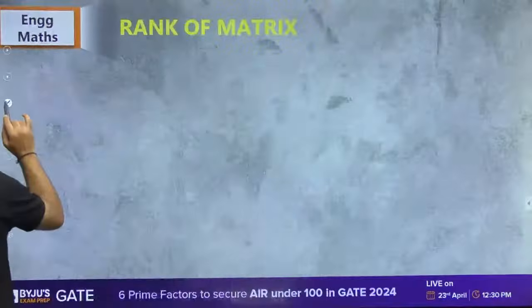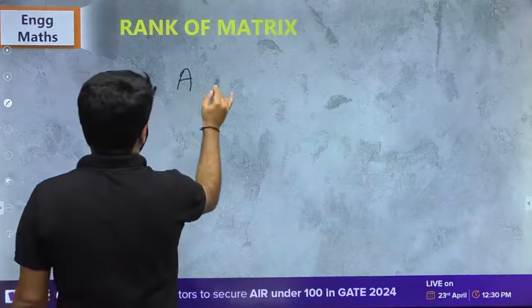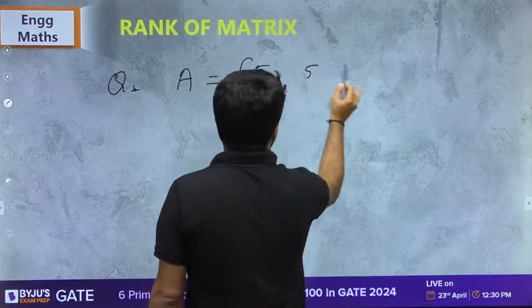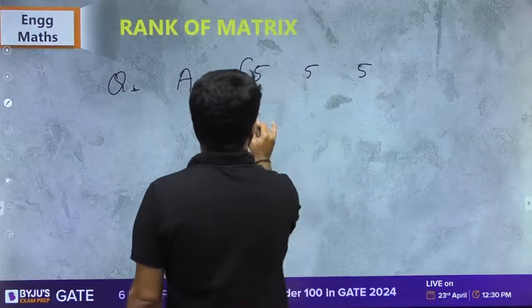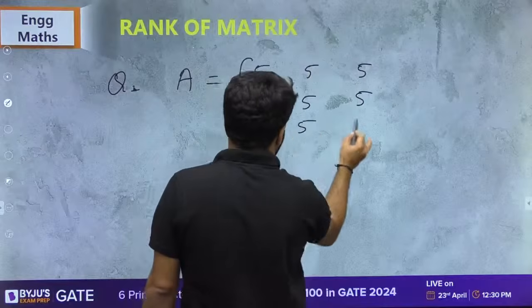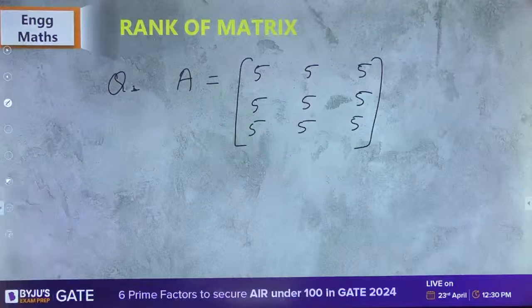Let me write down one more example here. Suppose there was a simple matrix of this kind. What is the rank of this matrix?